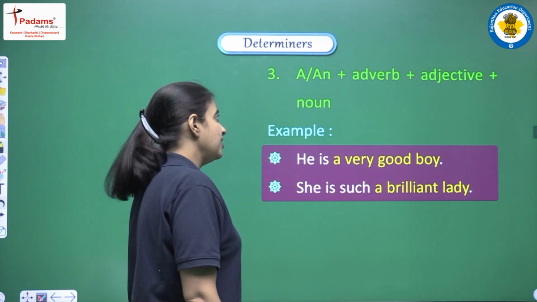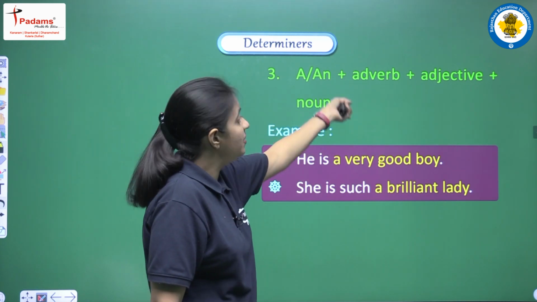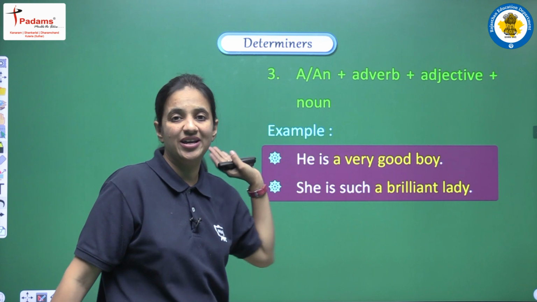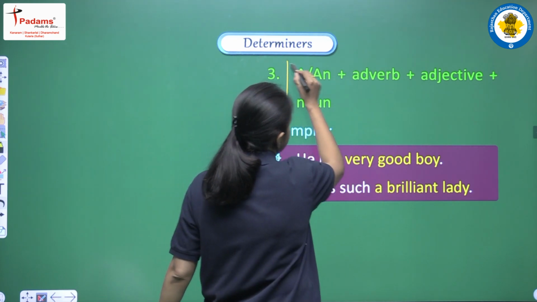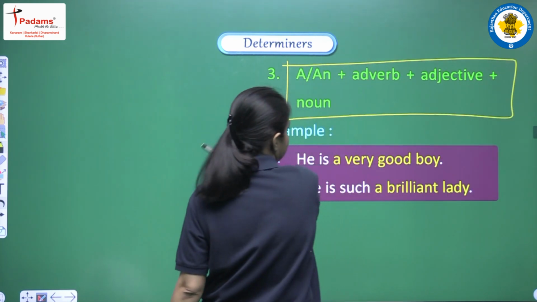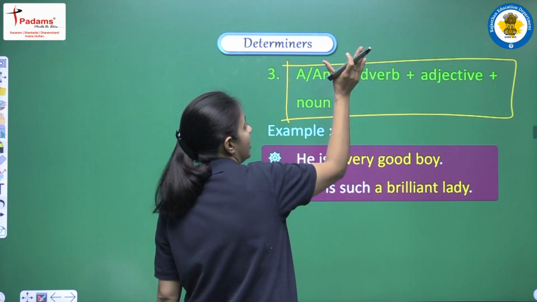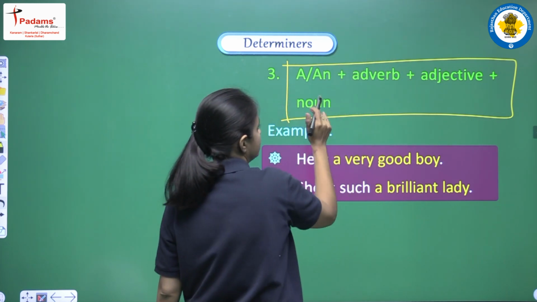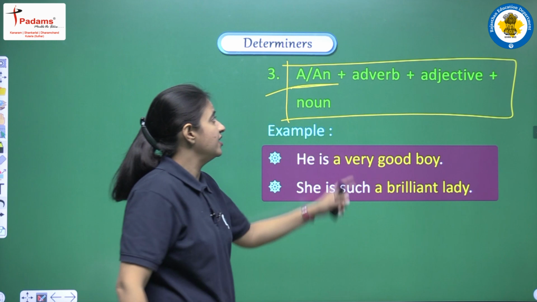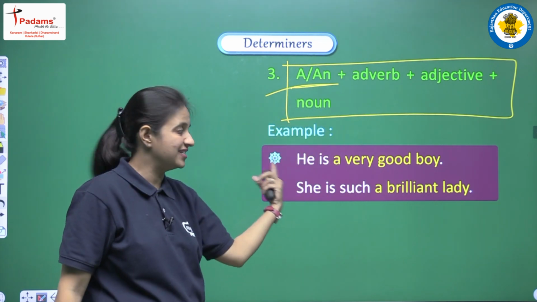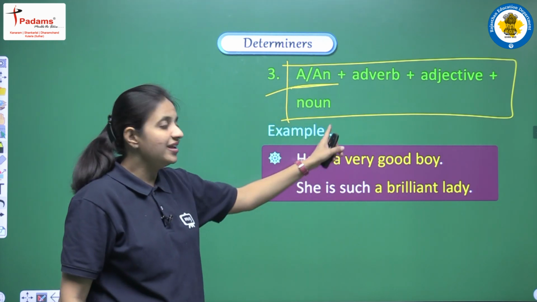Next is a or an plus adverb plus adjective plus noun. Again we are having one more structure. This is the structure of the sentence in which we are having adverb plus adjective plus noun. Before that we can use a or an. How? Let's see. He is a very good boy.